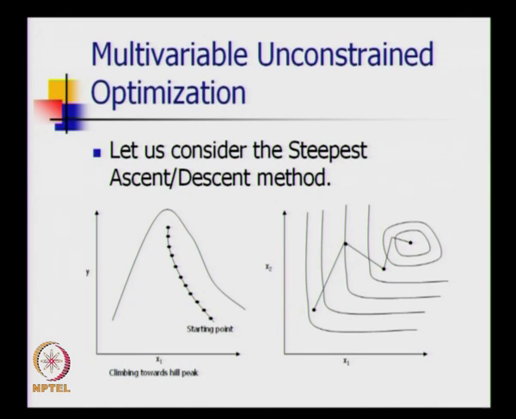Let us consider multivariable unconstrained, the steepest ascent or steepest descent. For a single variable problem, you start with a particular point and systematically reach the top. For a 2 variable problem, you go in the steepest descent direction or ascent direction and reach the top.